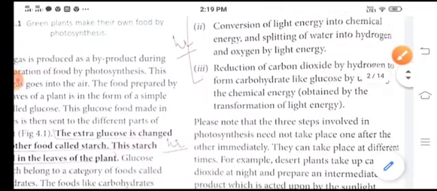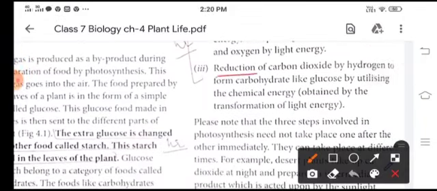Now the third step is reduction of carbon dioxide by hydrogen to form a carbohydrate like glucose, and it is utilized by using chemical energy.